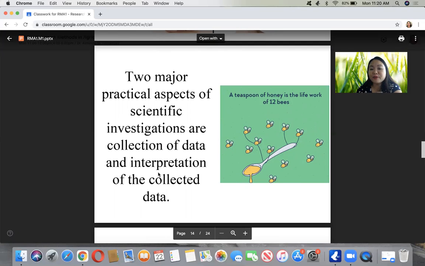In every scientific experiment, you should always have data, and we call them variables: independent variable and dependent variable.